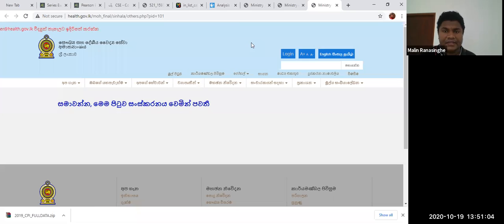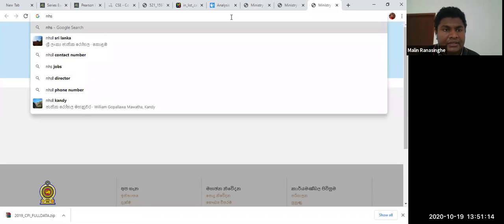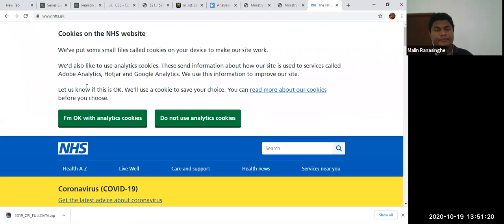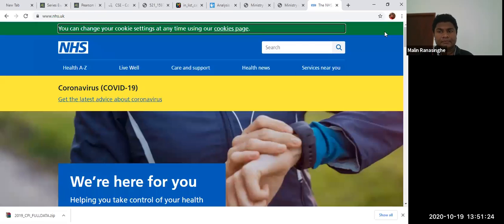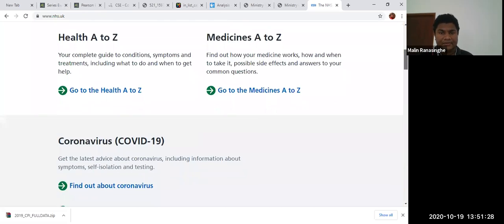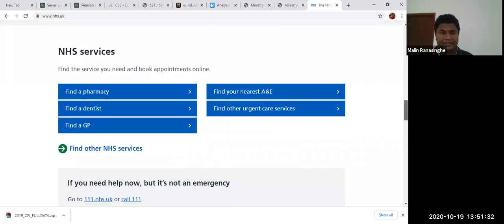Right, so web pages are mainly providing. You can see this is a government organization mainly providing for Sri Lanka health issues, a situation like the NHS. Go to NHS, the National Health Service, UK. Right, we can see they are providing everything: medicines A to Z, COVID-19 updates, site map, everything you need.